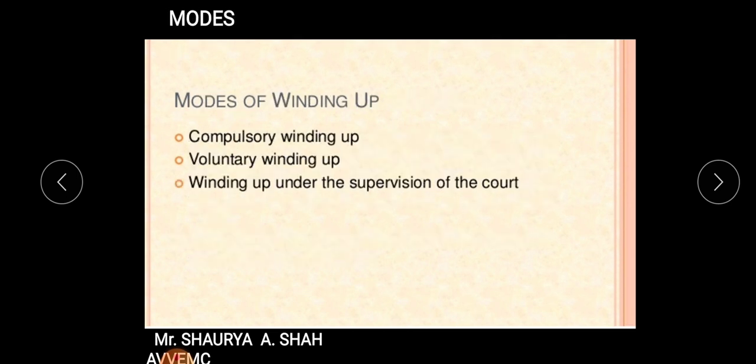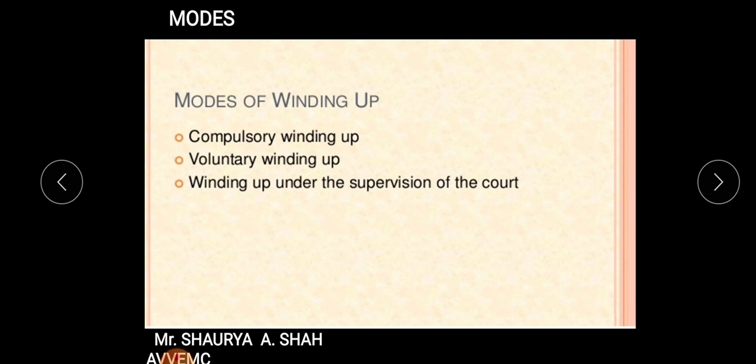Fine. The next part of the chapter is modes of winding up. How can you wind up your business? The very first is compulsory winding up. Whenever any unavoidable situation happens, or court orders or government orders, the company is to be closed down due to various factors. In that case, it is known as compulsory winding up. You need to follow the rules and regulations of the order of the court or government. Second, voluntary winding up, which we'll be seeing in detail. If a company voluntarily decides to wind up its business, then it is known as voluntary winding up.